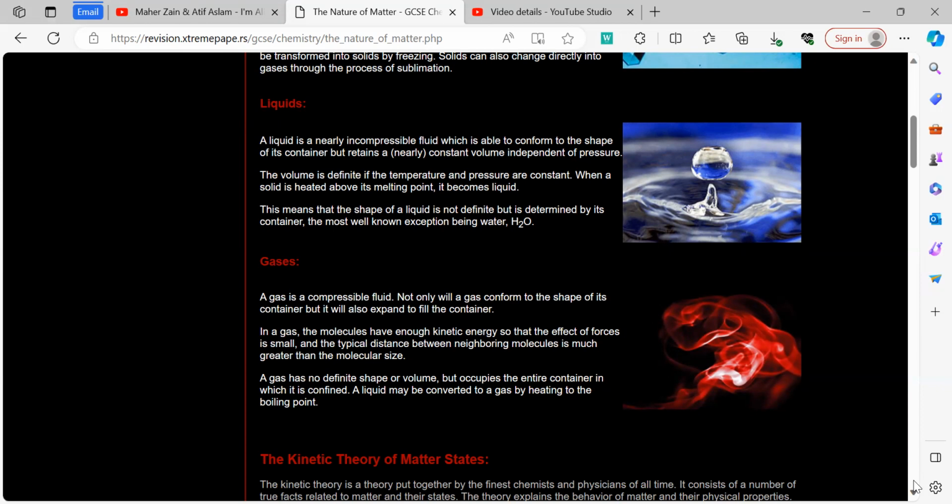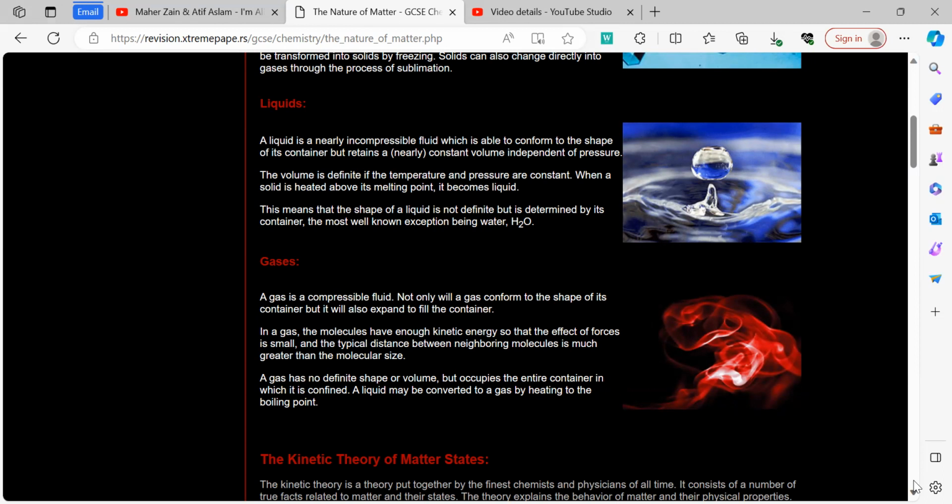We need to know why this happens. In gases, there are extremely weak intermolecular forces of attraction, and this leads to a much greater kinetic energy of the molecules. Because of this great kinetic energy, the molecules can move far away from each other.